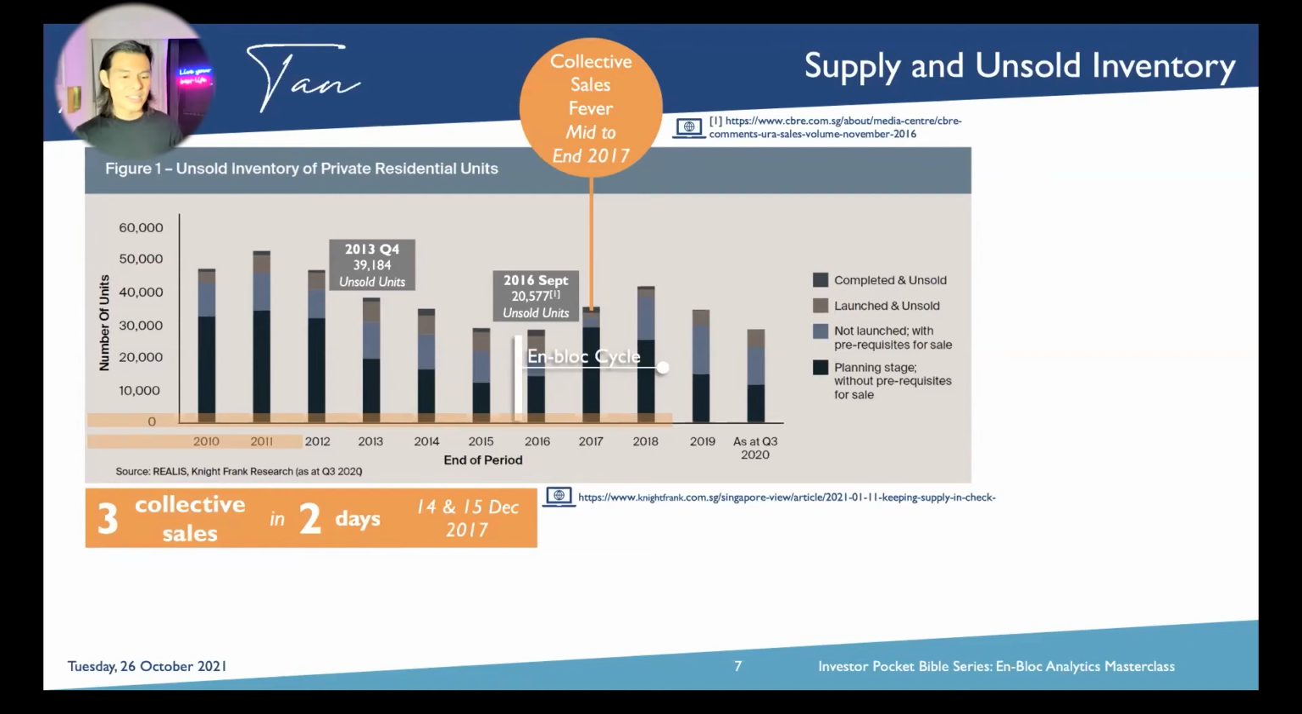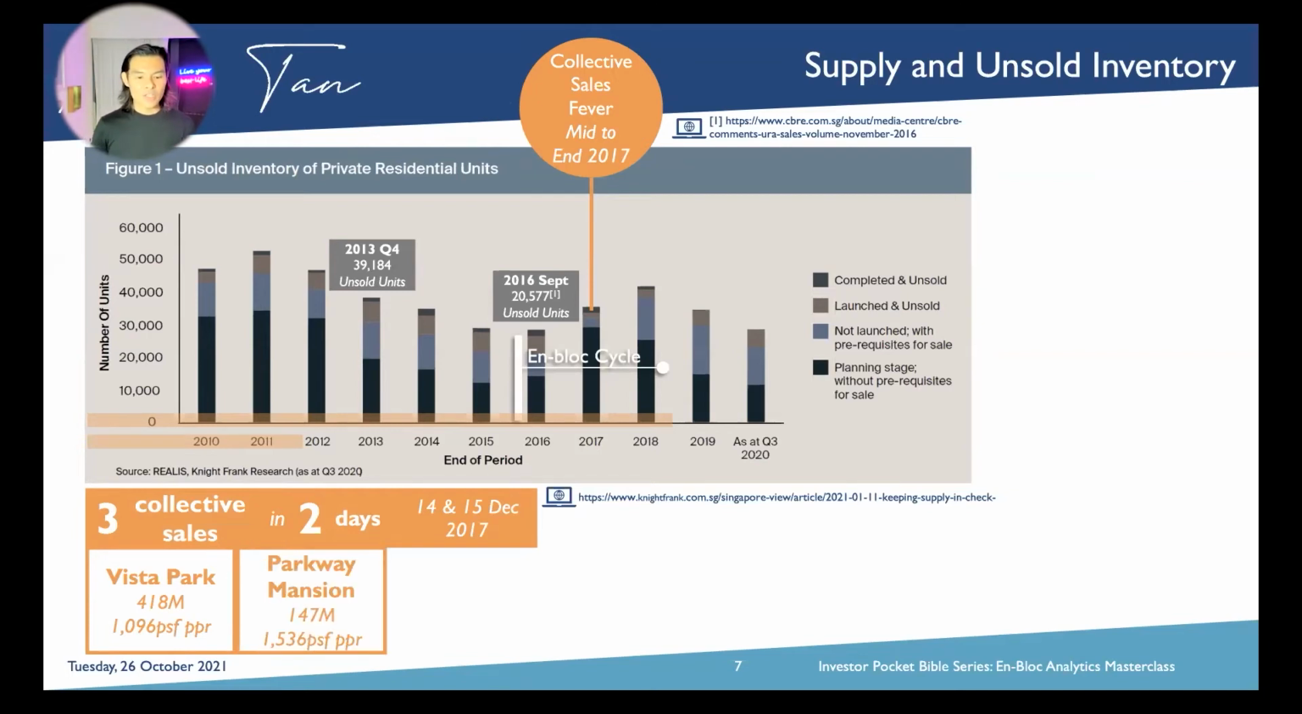And to share, these are the 3 developments. Firstly, Vista Park, that was sold for 418 million, and that is today's Kent Hill. And then we have Parkway Mansion that was sold for 147 million, and this is today's Coastline Residences. And then we also have Derby Court that was sold for 73.8 million, and this is today's 5 Derbyshire.